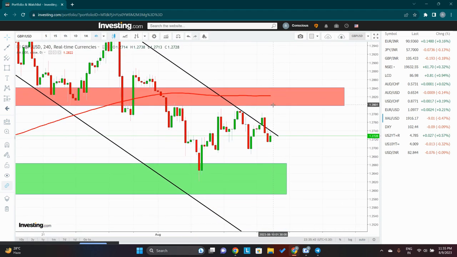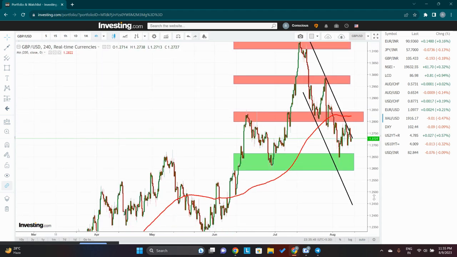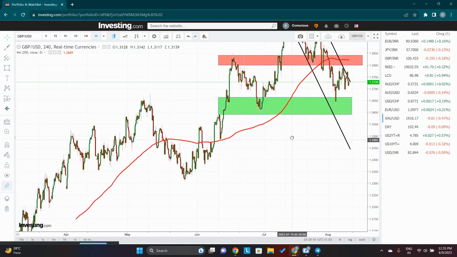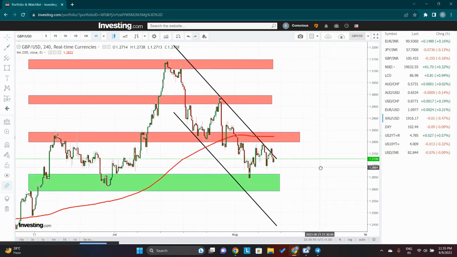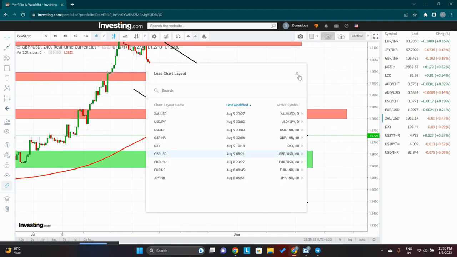GBP/USD also is still consolidating within this channel. The supports below are very major. After that, there will be huge downfalls also. So still the bearish outlook is there. We are still inside the channel.